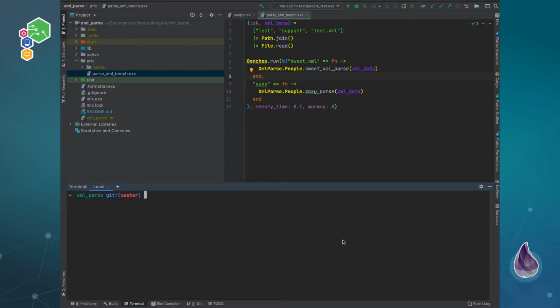Since I did release the last video, I actually forgot quite a big thing to include, and I forgot it after I posted the video. I just remembered something extremely important. When you create your NIF, you have to be extremely careful that you don't block the scheduler.